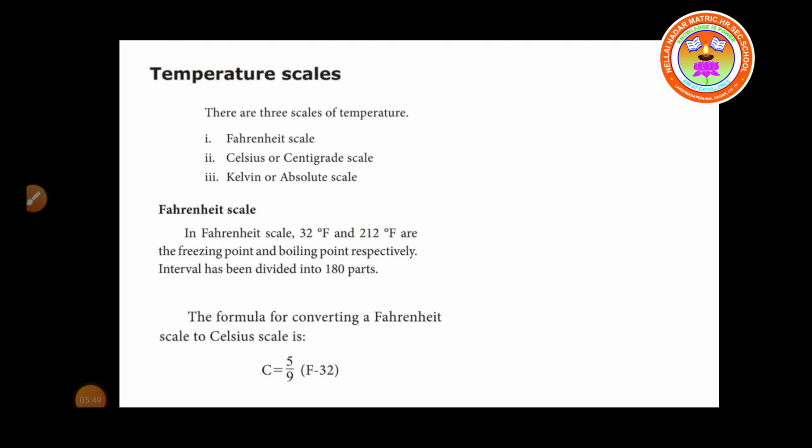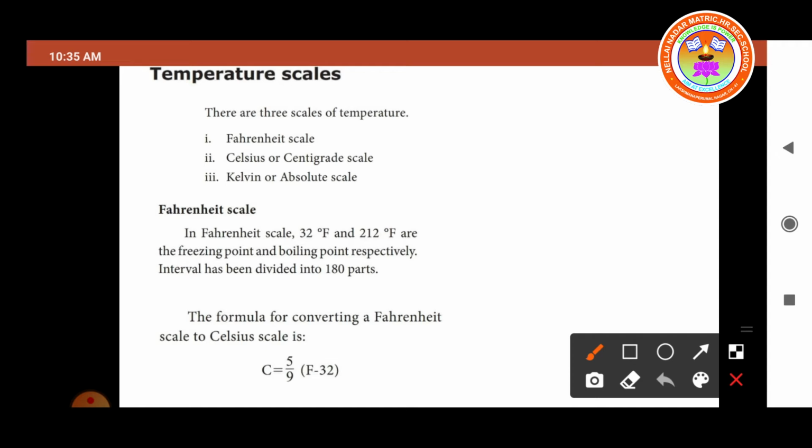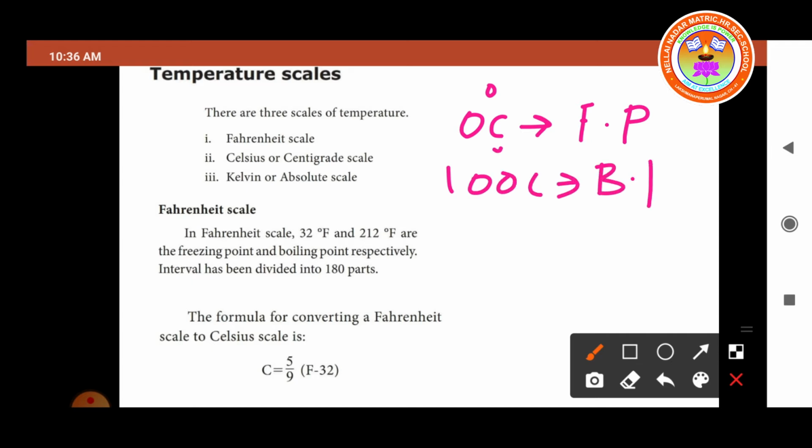Celsius temperature scale. The Celsius scale is also called the centigrade scale. It is denoted by the symbol degree Celsius. The readings are graduated in the Celsius scale also. 0 degree Celsius is called the freezing point, and 100 degree Celsius is called the boiling point of the substance, respectively. The interval has been divided into 100 parts.